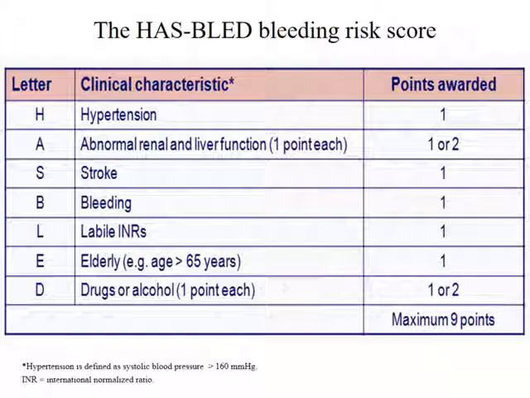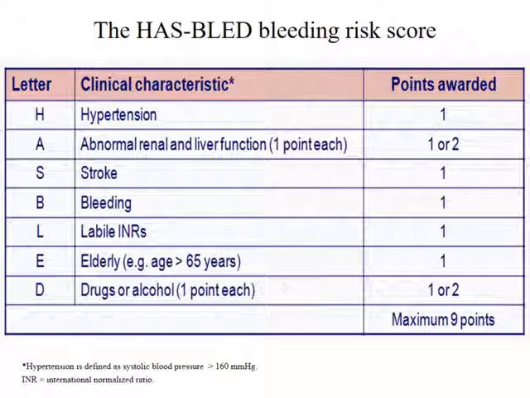Some are liable for bleeding. If he has hypertension, abnormal renal or liver function, previous stroke, previous bleeding, labile INR, sometimes the INR below 2, sometimes above 4, this is a risk factor for bleeding.